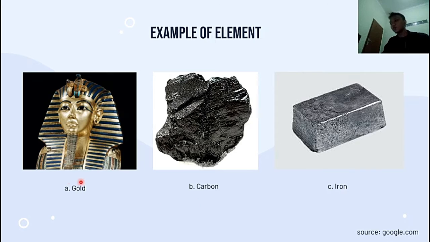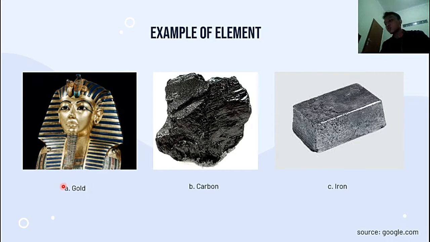Previously we learned the explanation of what an element is and what an atom is. So here we have real examples of elements. The first one is gold. Gold is an element. The gold element is made up of only one kind of atom, and that one kind of atom is gold.